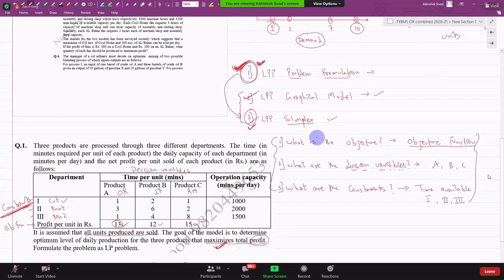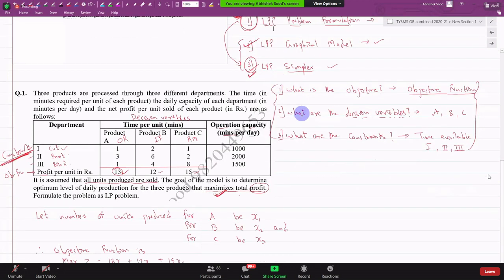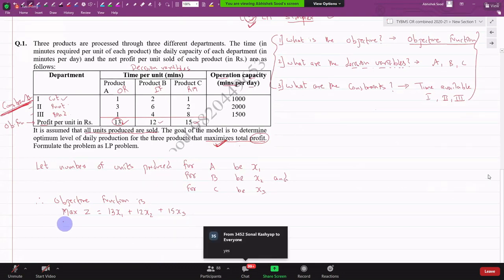I get the values of x1, x2, x3 in which chapter? Graphical and simplex. Right now, I'm just converting this English-language problem into a what? Into an LPP. I'm converting it into an LPP. Am I clear with this? So I'm just formulating it mathematically. I will solve it from the next chapter onwards.